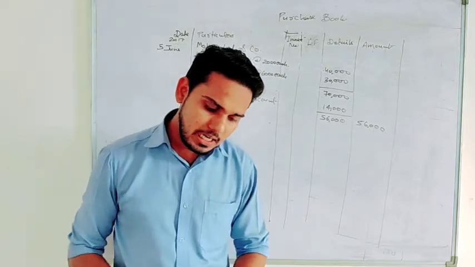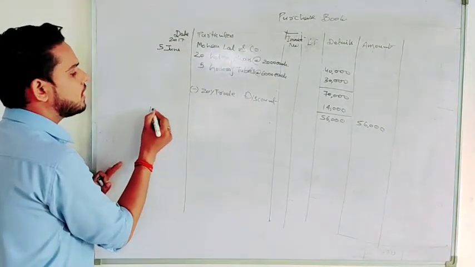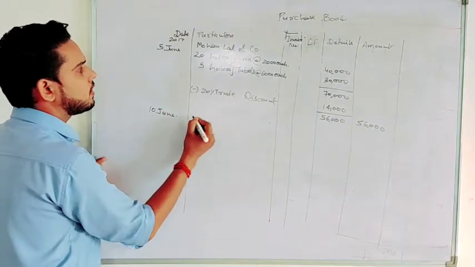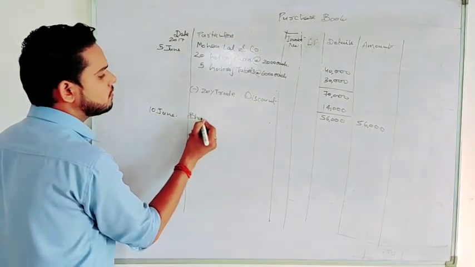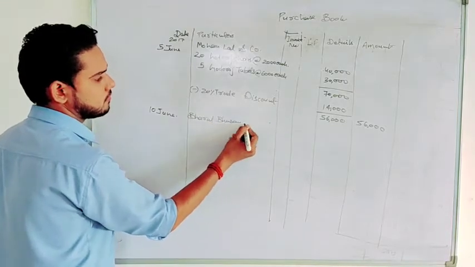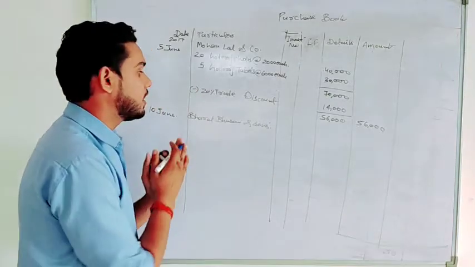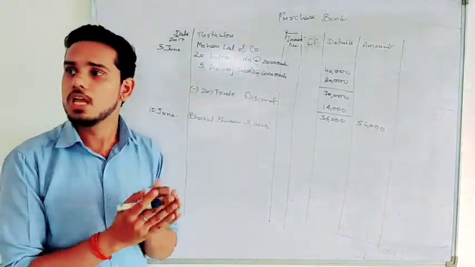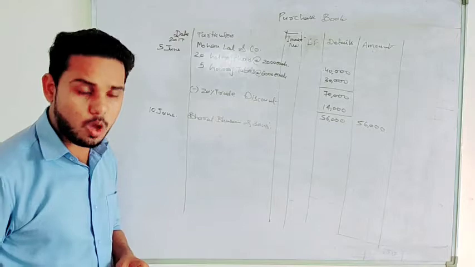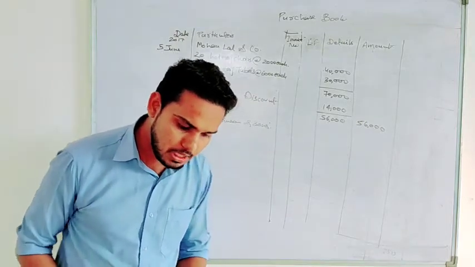Okay. Name of the party is Bharat Bhushan and Sons. We purchased on 10th of June, so we will write here 10th of June, right? And we will write the name of the party, Bharat Bhushan and Sons. Now we have to write the description of purchase. So what have we purchased? Firstly we have purchased 5 almirahs.